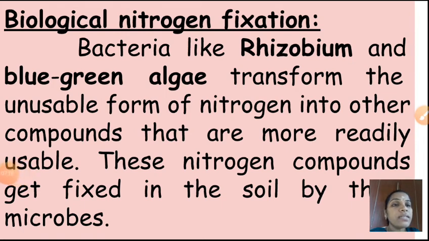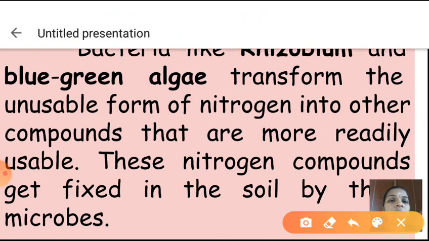Biological nitrogen fixation is one type of nitrogen fixation. Already we saw atmospheric nitrogen fixation and industrial nitrogen fixation. Now biological nitrogen fixation: bio means what?